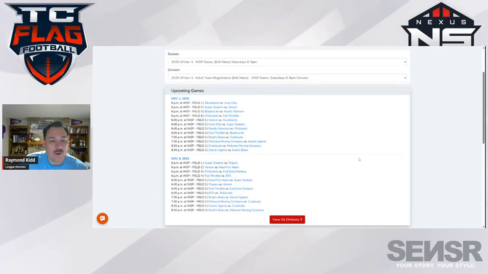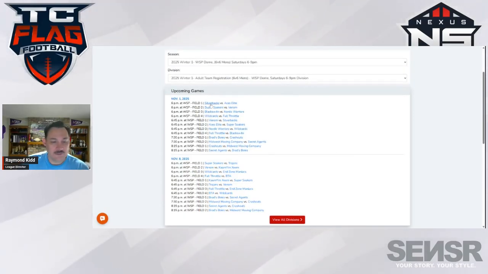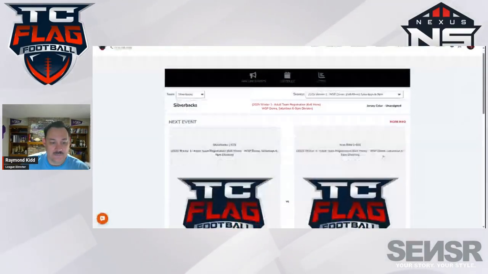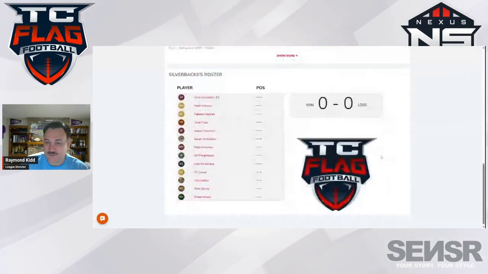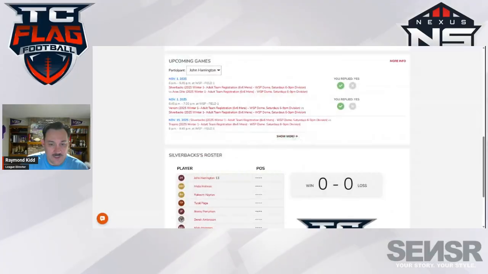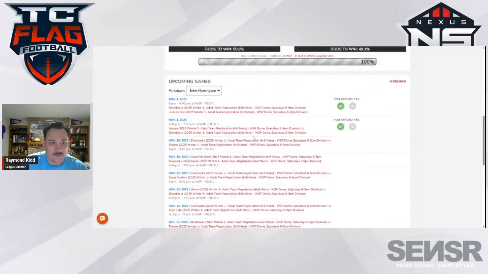While I'm in here, I've gotten this question: how do I see my opponent's roster? Assuming that I'm the Aces playing the Silverbacks, I can click into this and see the Silverbacks' roster down here. I can also see their win-loss percentage for the season and their upcoming games. So if I just want to be snoopy about who they played or what have you, I can certainly do that.